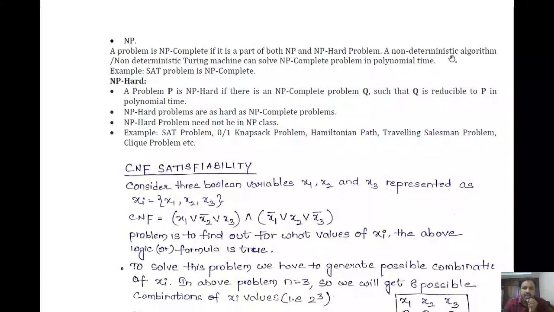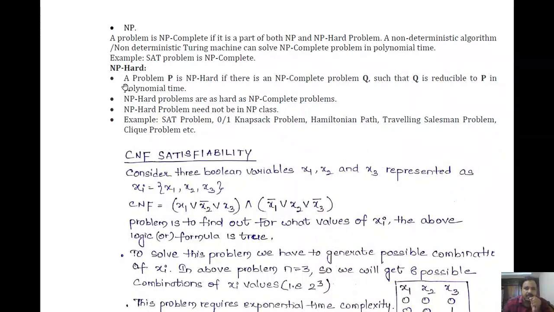A non-deterministic algorithm or non-deterministic Turing machine can solve an NP complete problem in polynomial time. So this is the same point that I mentioned, right? If we have a non-deterministic polynomial time algorithm for an NP problem, then it is going to be considered NP complete. And it could definitely be an NP hard problem too, right?